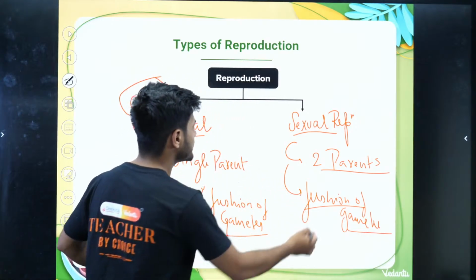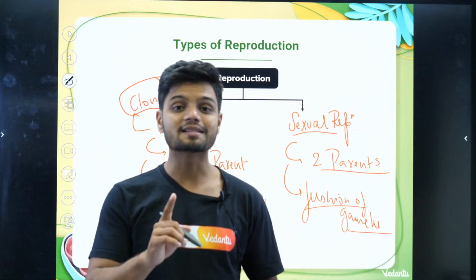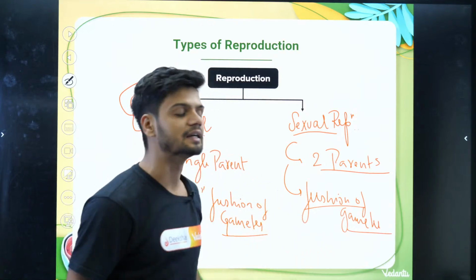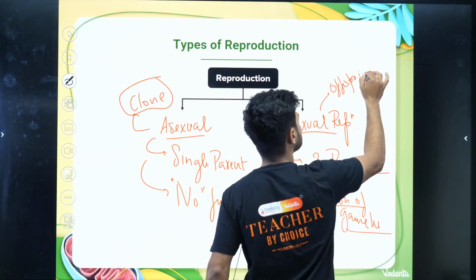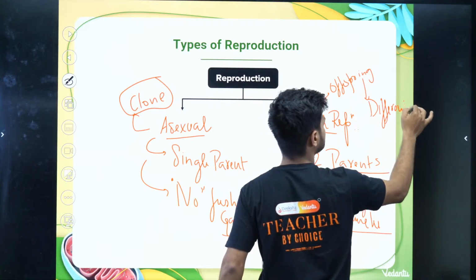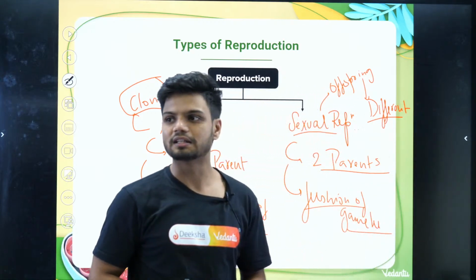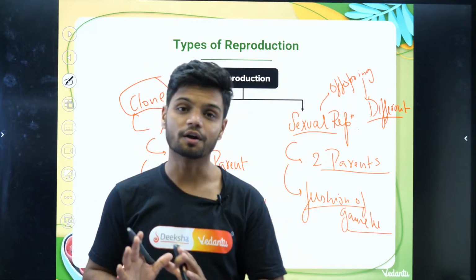But in the case of sexual reproduction, the offspring or the child is a little bit different. The offspring here is different. Clear? That is the difference between sexual reproduction and asexual reproduction.